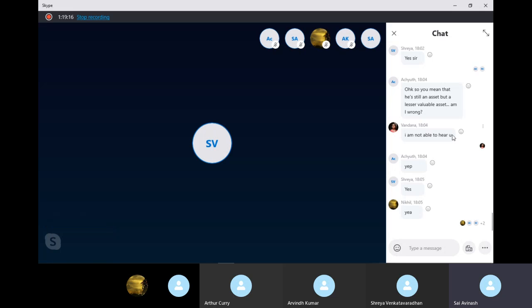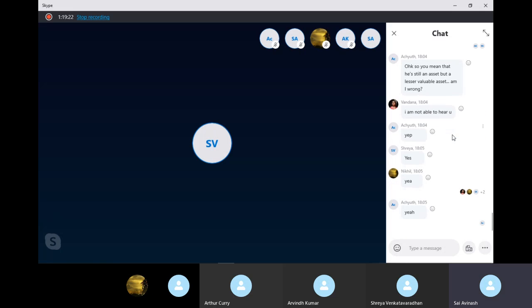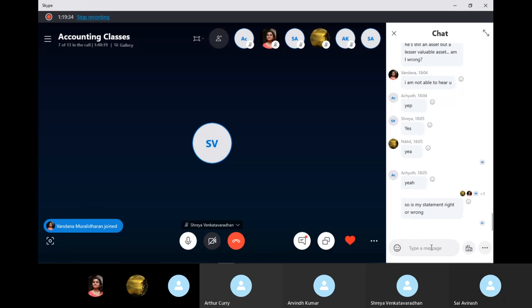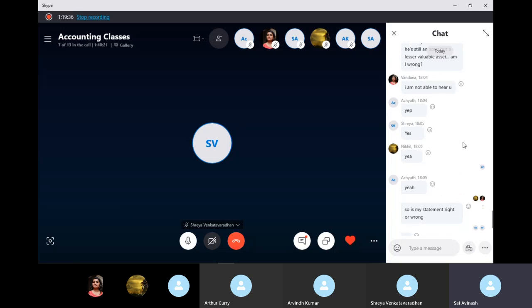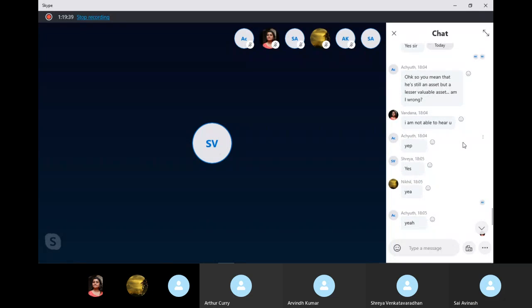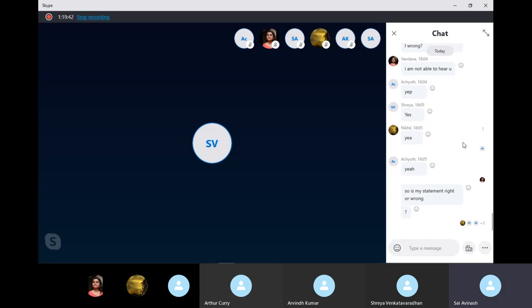Cool. Okay, great. Guys, I'm actually going ahead and stopping now. If you have any more doubts, you can text me on WhatsApp. Okay. So your statement is, if I look at it technically, you are not wrong, right? So he was an asset with a balance of 15 lakhs. He is now an asset with a balance of 3 lakhs. So he is lesser valuable, lesser by 12 lakhs. You're right. It's a proper statement.